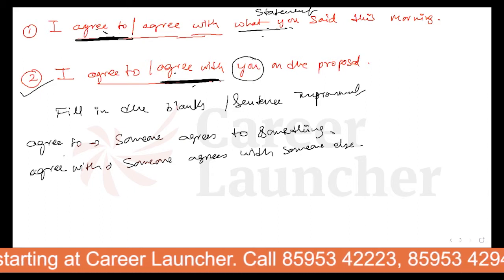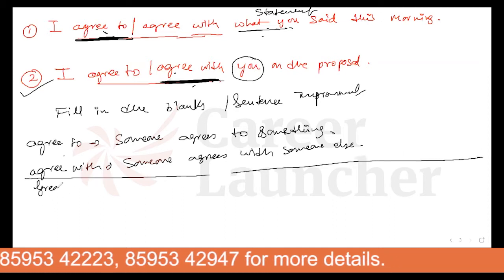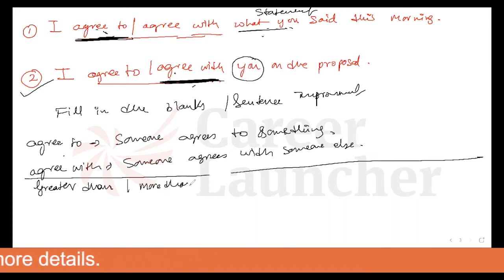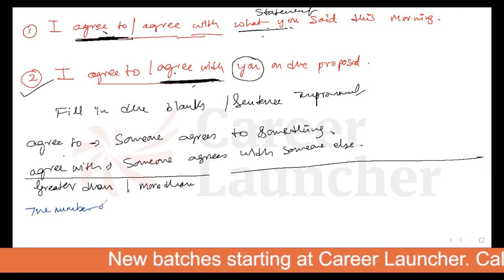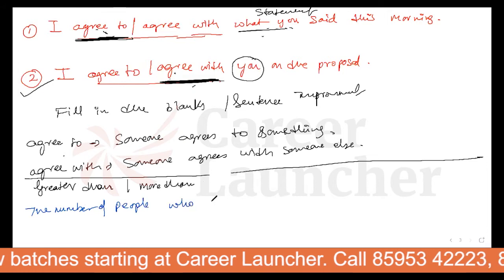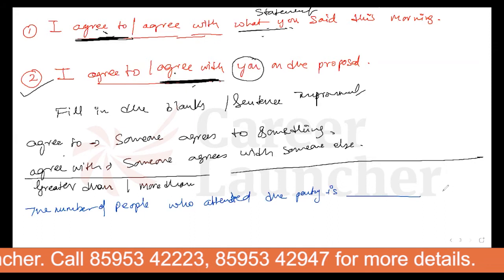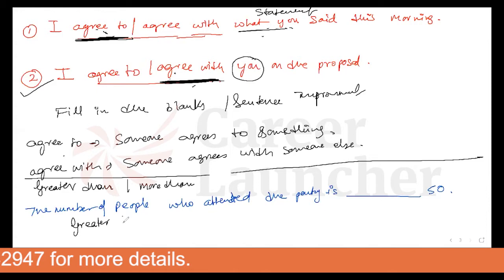One more example I would like to ask each one of you. There are two options. One is greater than, and the second one is more than. These are two options in front of you. Now, let me just write a sentence for all of you. The sentence goes like this. The number of people who attended the party is dash 50. So here goes my answer. When I say greater than, fine.